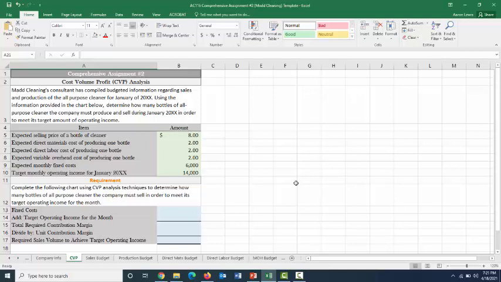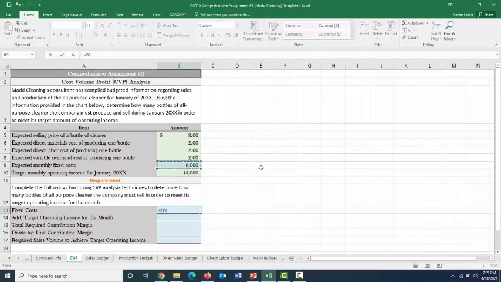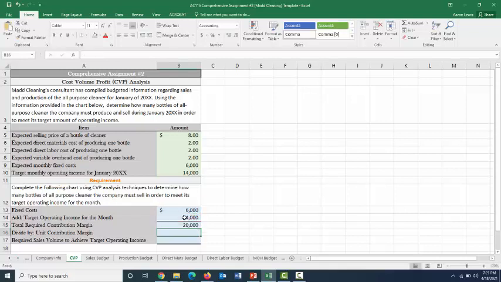So now we can use CVP analysis to figure out what the required sales volume is to achieve that target operating income of $14,000. And to do so, you start with your fixed costs. So the fixed costs, as proposed in this problem, are $6,000 for the month. Well, if we add to that the amount of operating income that this owner desires to have, which is $14,000, we get what the total required contribution margin needs to be. So Mag Cleaning is going to have $20,000 in total contribution margin.